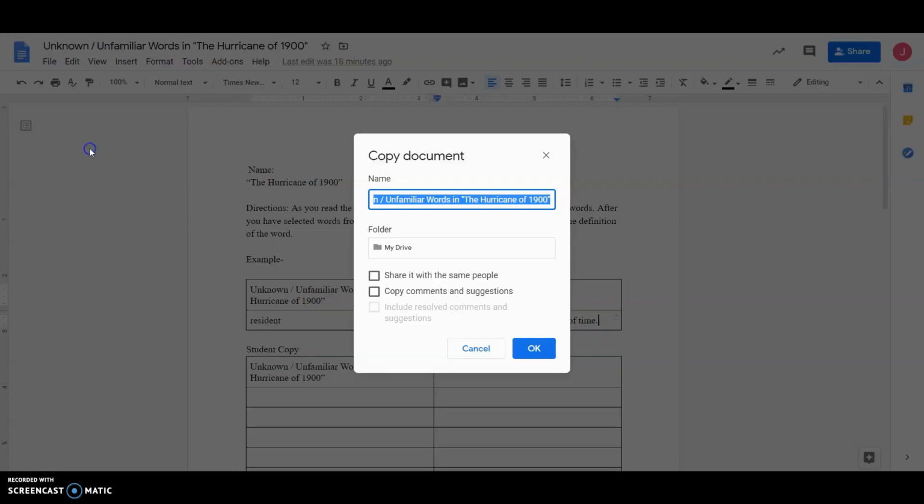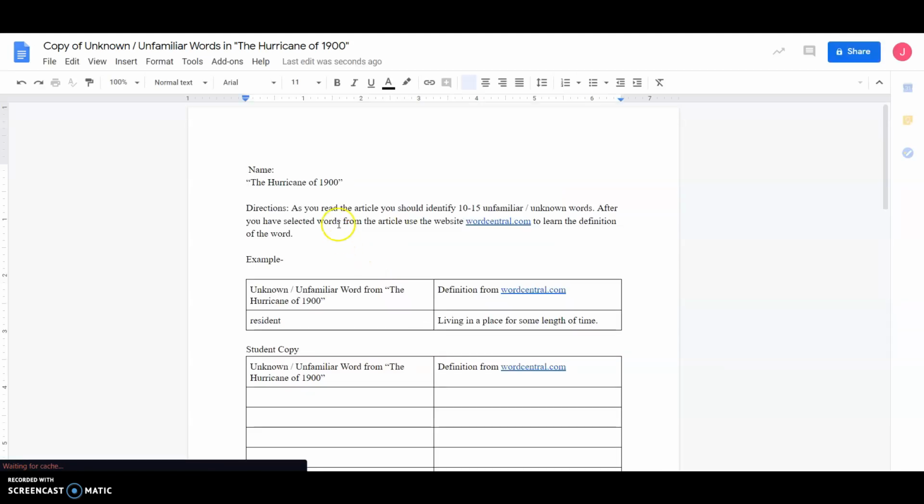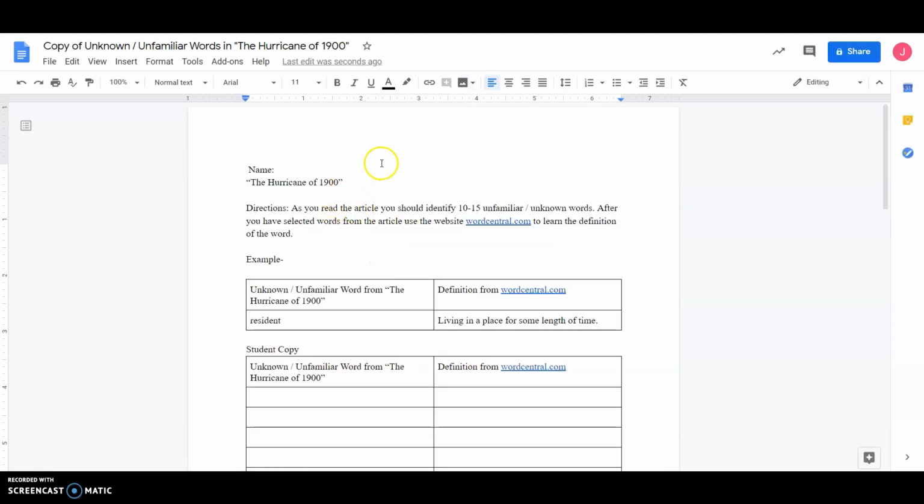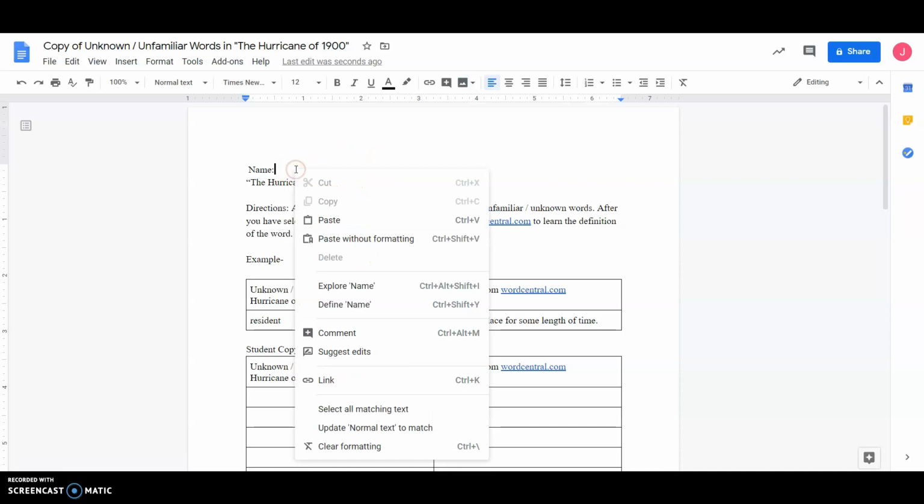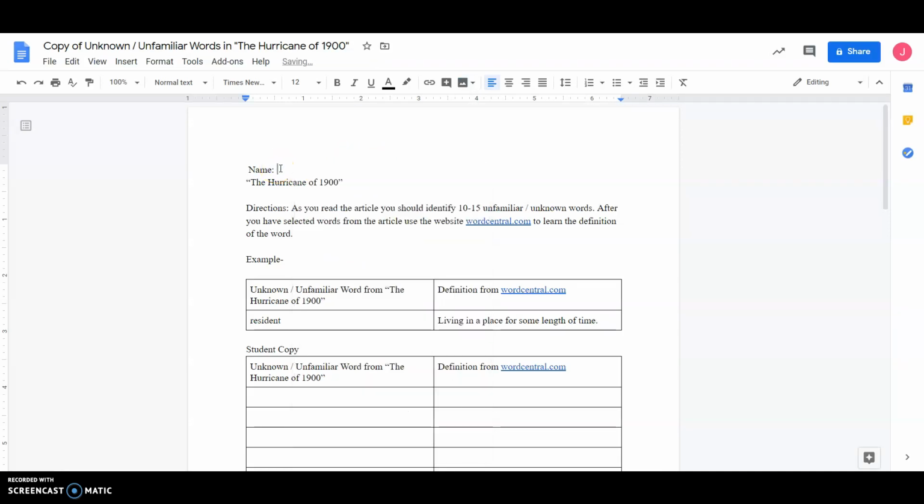In order to make a copy, all you would need to do is click on File and then click on Make a Copy. And then you can just push OK. And it should make a copy for yourself. In which case, you'll just put your name down and then you can upload it to the assignment.